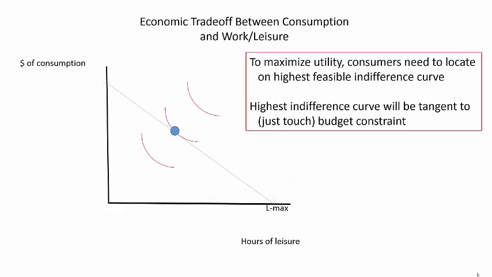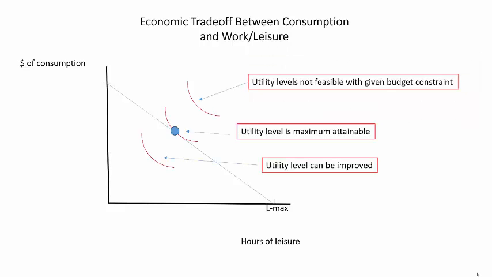Because the budget constraint summarizes the combination of consumption and leisure that are affordable, utility is maximized along an indifference curve that also touches the budget constraint. Because our usual assumptions about consumer preferences mean that indifference curves will have a shape like this that is convex relative to the axis origin, the indifference curve that is both feasible and offers the highest level of utility will be just tangent to the budget constraint, as shown here.